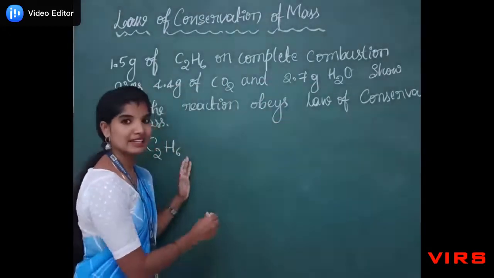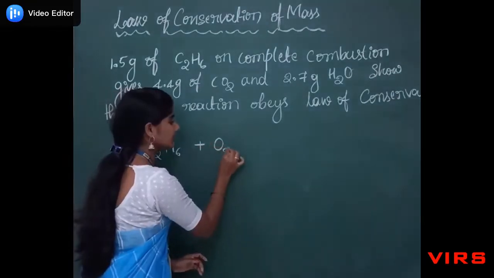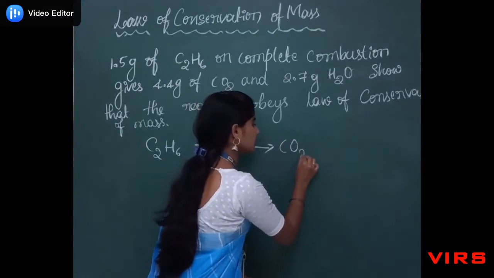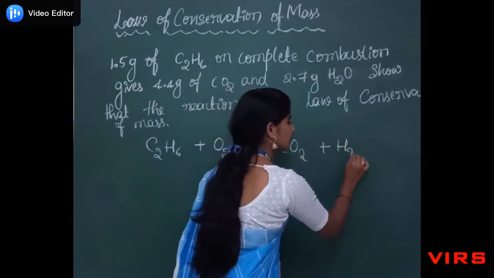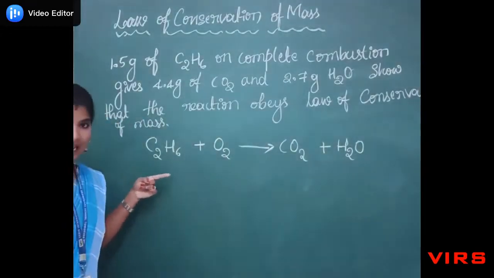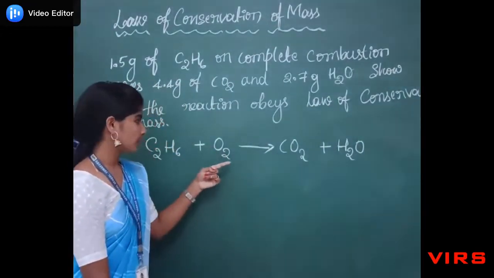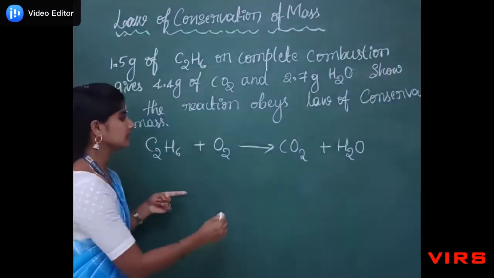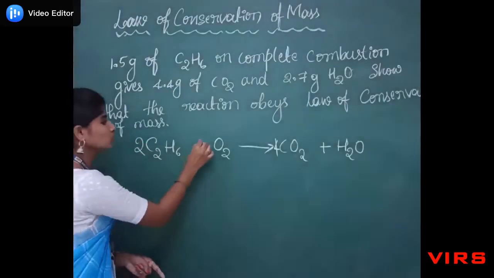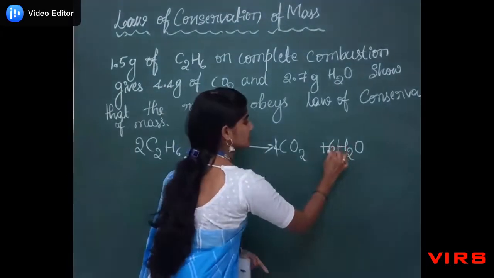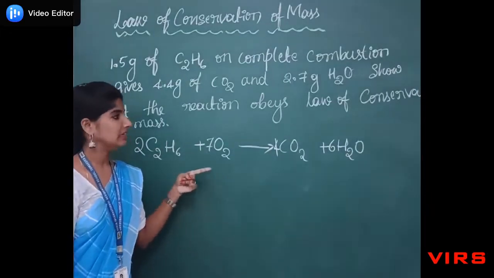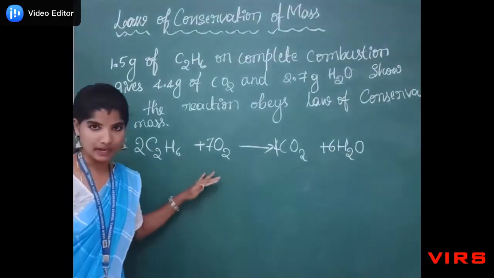So ethane reacts with oxygen, gives carbon dioxide and water as the product. First, you need to check whether this equation is balanced or not. So we have to balance it. That is nothing but 4, 2, 7, 6. Just cross check this equation, and yes, this equation is balanced.